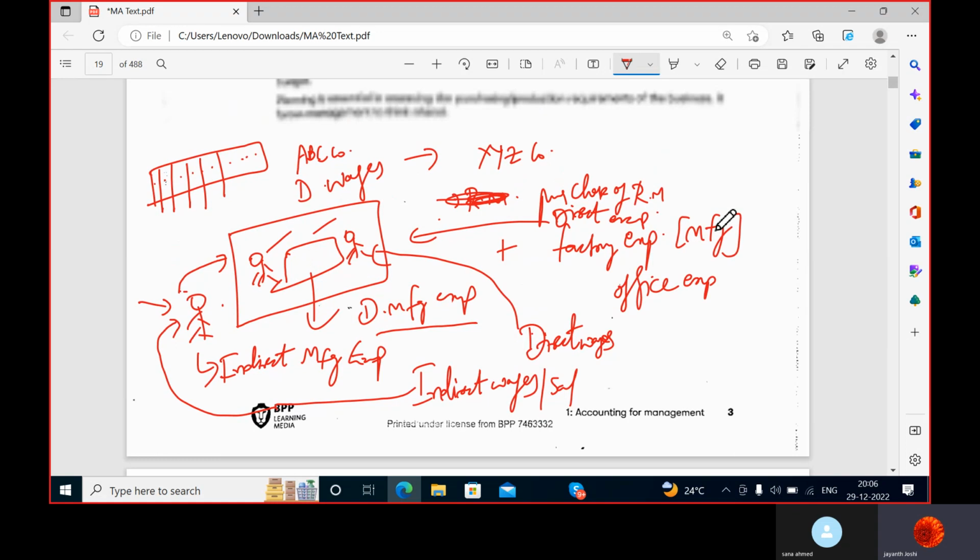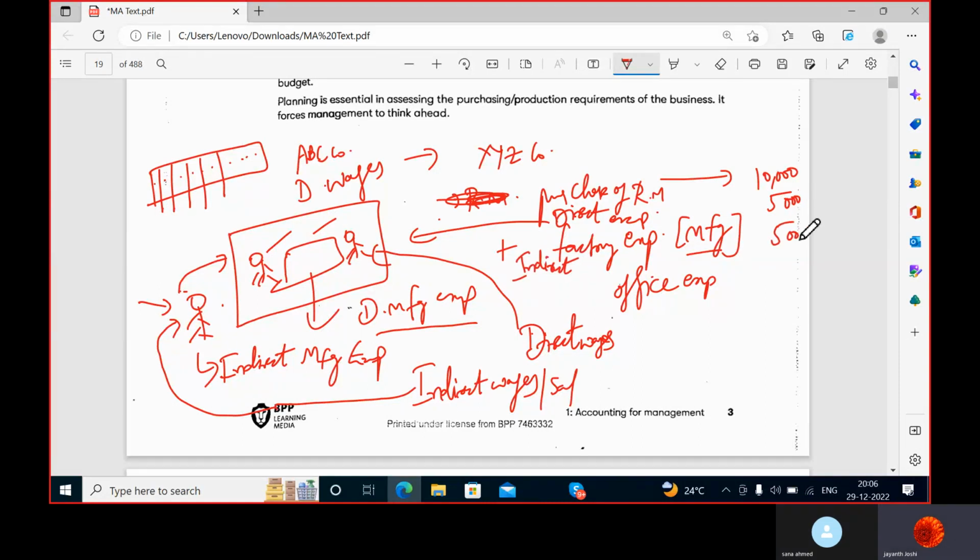Yes, sir. So I will start here. For purchase of raw material, suppose you purchased raw material of 10,000. Then direct expenses you incurred 5,000. Then factory expenses, manufacturing. That means all these are indirect expenses, indirect factory expenses.